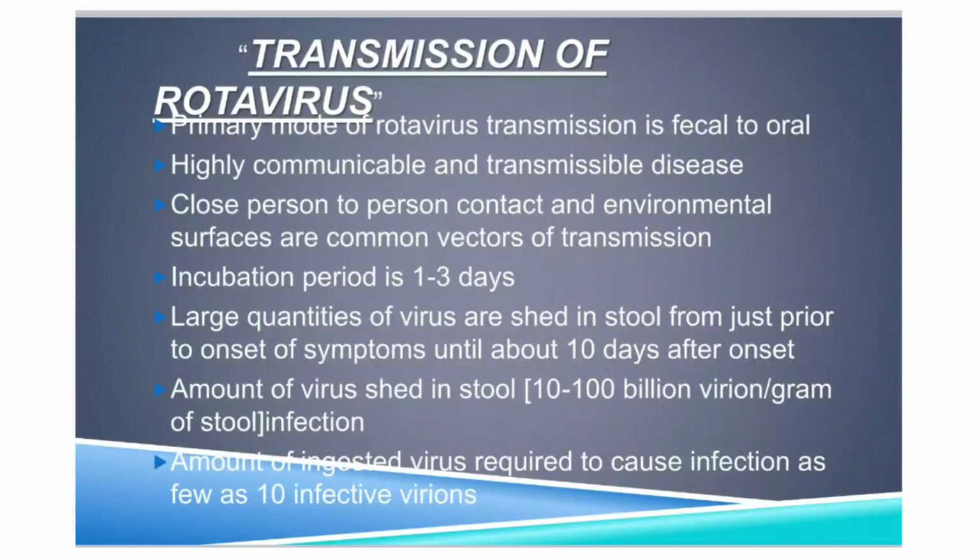The amount of virus shed in stool is 10 to 100 billion virions per gram of stool. The amount of ingested virus required to cause infection is as few as 10 infective virions. Even 10 infective virions can produce the disease. So from 10 to 100 billion virions, see how much virus is shed in the feces.